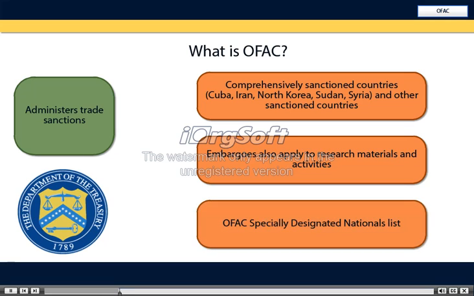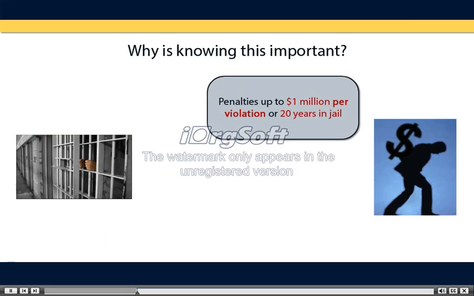OFAC also restricts transactions with individuals and entities on the OFAC Specially Designated Nationals list, one of several government lists of restricted parties. Penalties for OFAC violations can be up to $1 million per violation and up to 20 years in jail for criminal violations. The penalties can apply to the individual, the institution, or both.